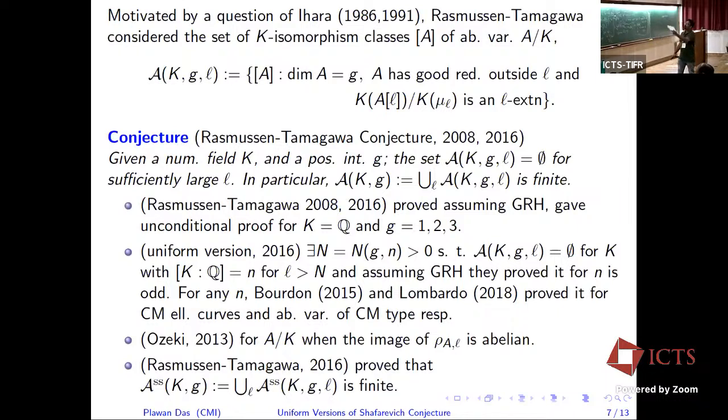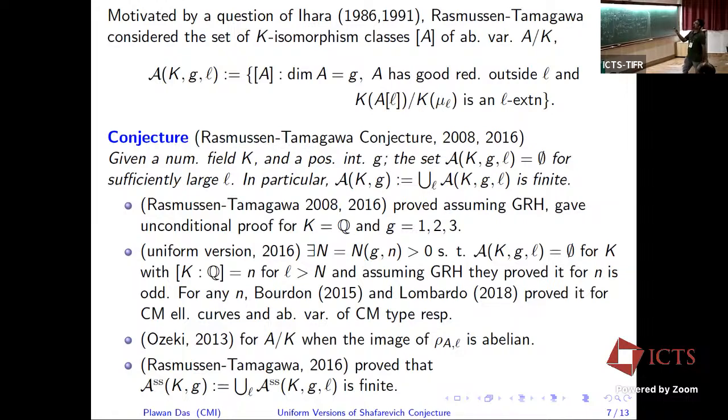Why am I writing it like this? Because of this conjecture. This arises due to a question of Ihara. Ramanujan and Tamagawa considered this collection A(K, G, L), the collection of abelian varieties up to K-isomorphism where this is an L extension. We know, by the Weil pairing, that if you take an elliptic curve in place of the abelian variety, then that contains K(mu_L). For abelian varieties also this is true.